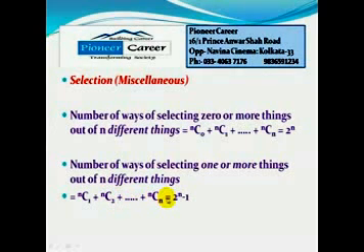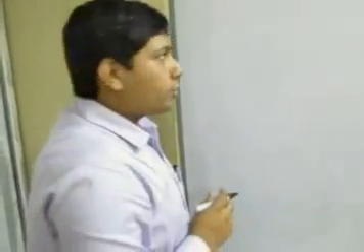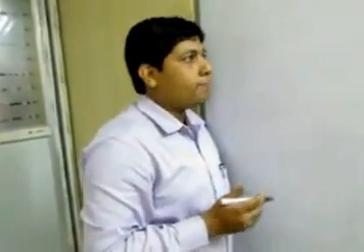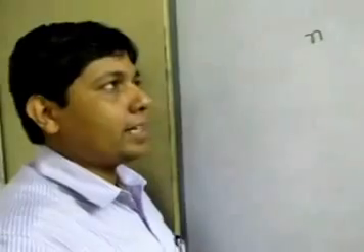So in this case again, from binomial expansion this is equal to 2 to the power n minus 1 ways. Okay, so now we will discuss a different type of selections, or miscellaneous selection. If we have n articles and out of n articles we have to select 0 or more articles, then how many ways can we select that?